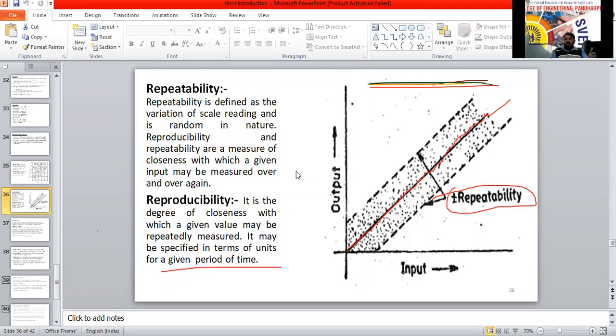Now both of these characteristics are static characteristics. These are very important here. Our instrument should operate repeatedly and should have the reproducibility capacity for this particular input only. Is it clear? Any doubts? No doubts, sir.